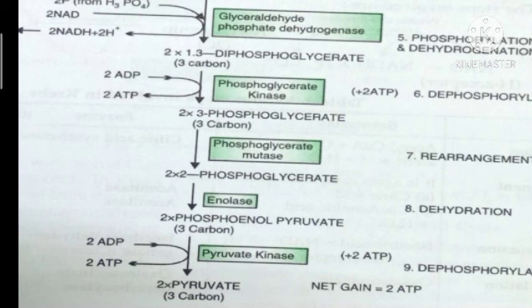And how many NAD are reduced to NADH, or how many NADH are produced? Two molecules of NADH are produced. So the number of ATP synthesized and the number of NADH produced are essential. We should know it to calculate the total amount of ATP or energy which is released by the oxidation of one molecule of glucose.